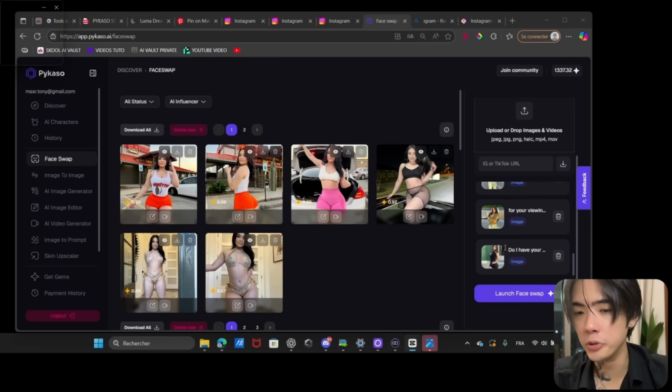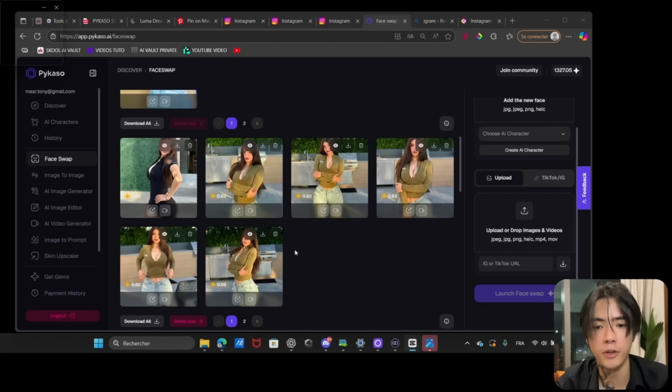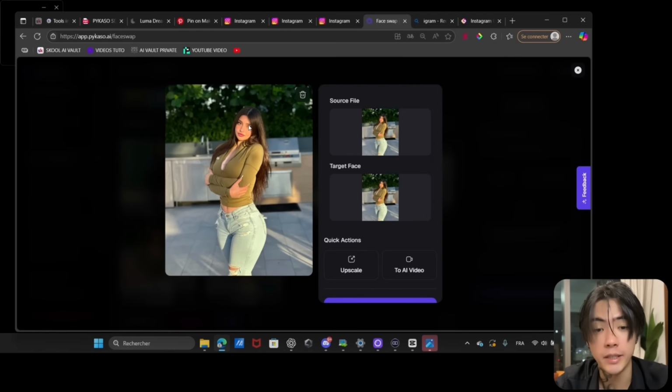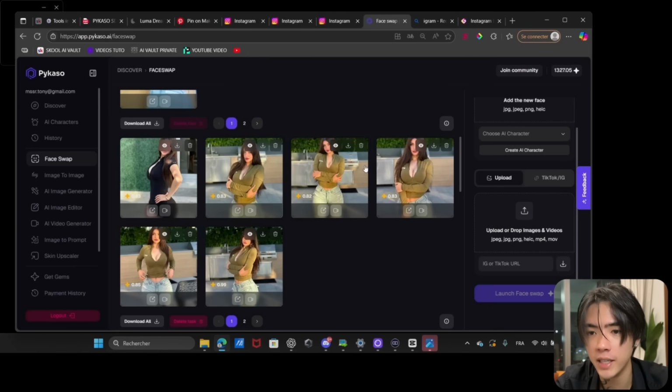So I just uploaded the photos and now we just have to click on launch face swap and to wait 5 minutes if you have a lot of photos. Okay, so now it's just uploading. Perfect. So now let's have a look at everything. So this is the face swap. It looks very good, but we will make it even better. So this is like the face of our AI influencer. Great. It looks very good.